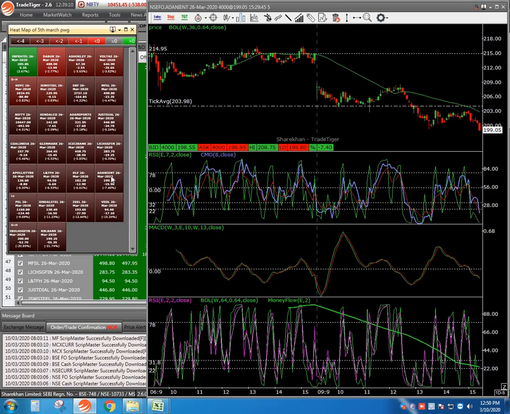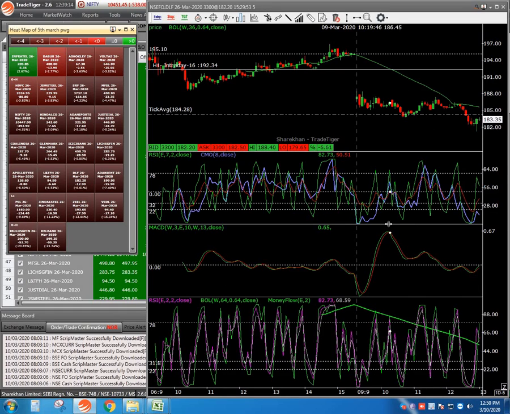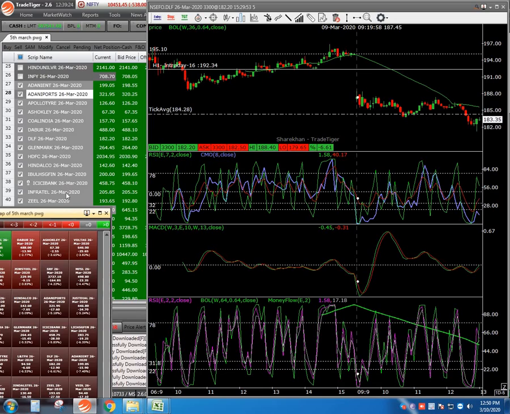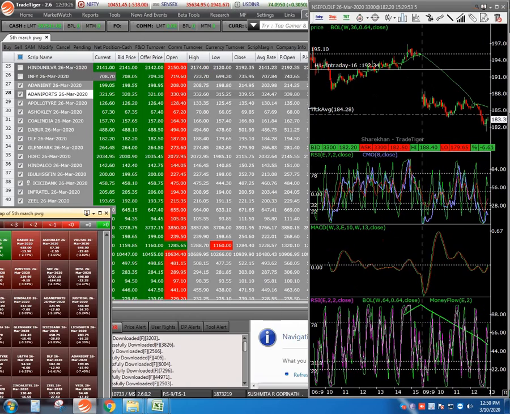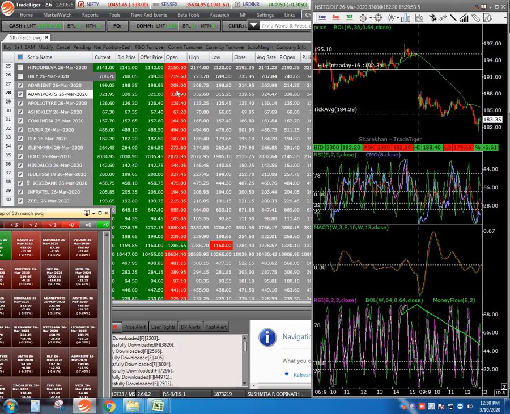Don't go further down, you may not get the proper trades. One or two, the most extreme one only, please take it, and then you can trade that one. Better, you can do one more thing here. After tomorrow morning when you load this one, physically see whether any of these stocks loaded the previous night are having open equal to high. That you can physically check here.